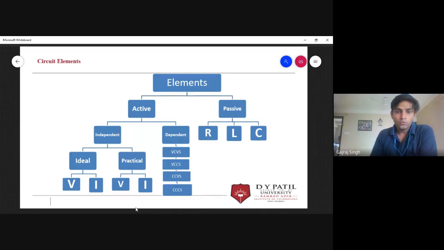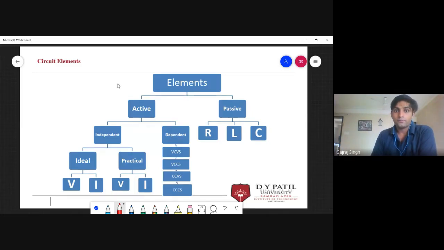Okay, how can you define active elements? Active elements are those elements which can provide energy for a long time. Make sure it should provide energy for a long time, or you can say for infinite time.